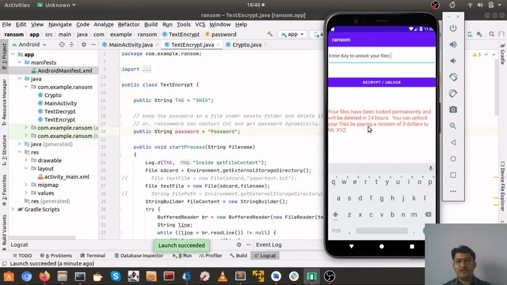You can unlock your files by paying a ransom of $0 to Mr. XYZ. Yeah, this doesn't make any sense, but just now remember we discussed there are two types of Android ransomwares. First one is crypto and second is locker.